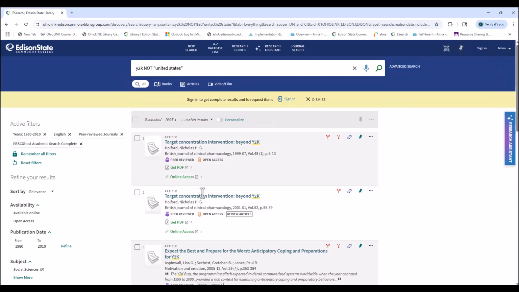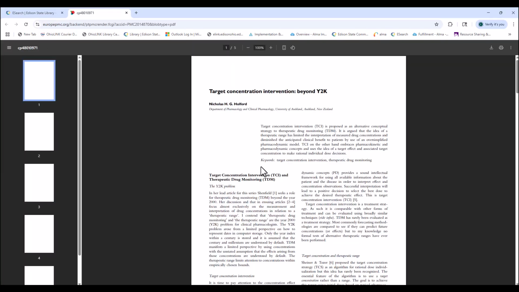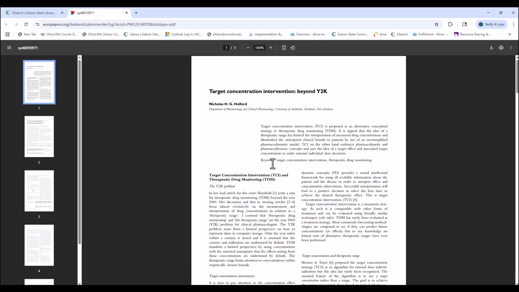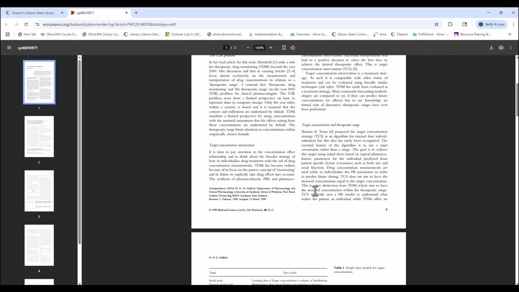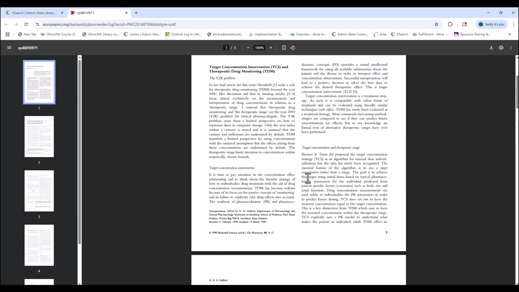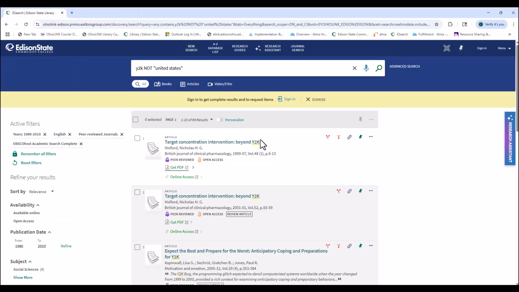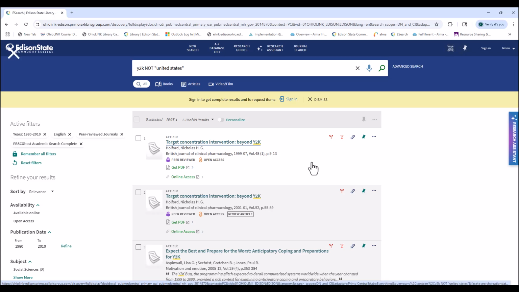I'm not going to go any deeper into the specifics of Y2K and what I'm looking for, as I was just showing you little tricks and techniques of searching and how to focus. Now I'm going to go into selecting an article. What you can do is select Get PDF here, and you will get the full text of the article. The only options when you click that, though, are download or print. It does have the full text of the article, and you can go through that and determine if it's something you're looking for.